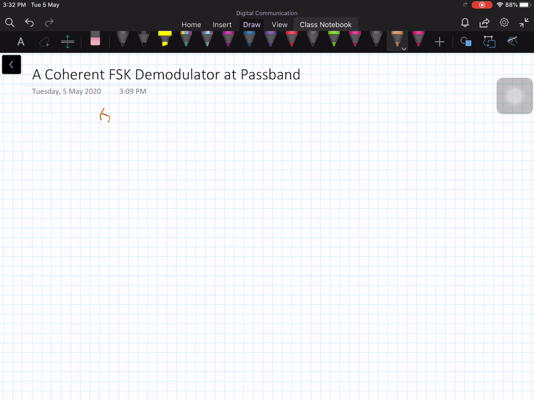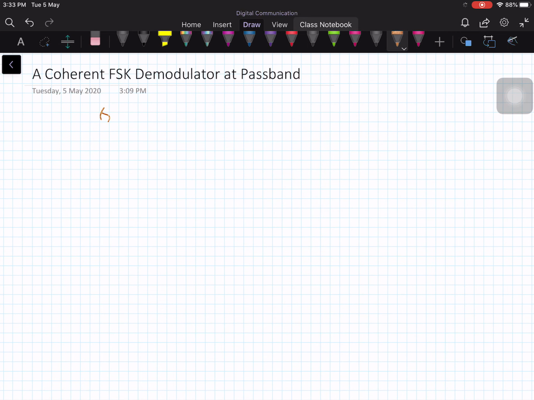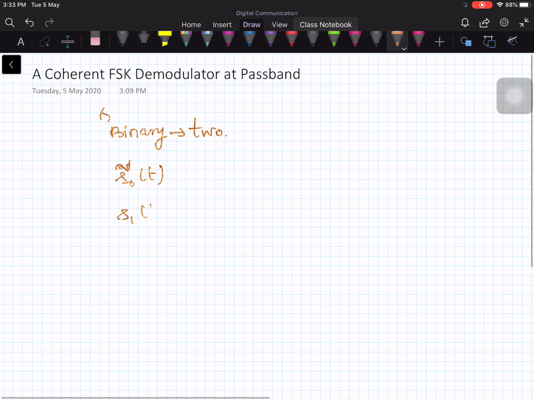Now when I say binary, it means two, right? So everybody knows this. Now I am going to use two waveforms. Let me call the waveform S0 tilde of t. Since it is a passband waveform, I am going to use this tilde notation, and S1 tilde of t. There are two waveforms. For bit 1, I am going to transmit S0 tilde of t. For bit 0, I am going to use S1 tilde of t. These are the two waveforms I am going to use.